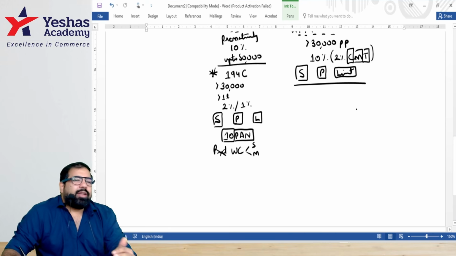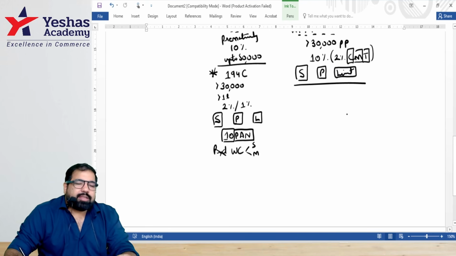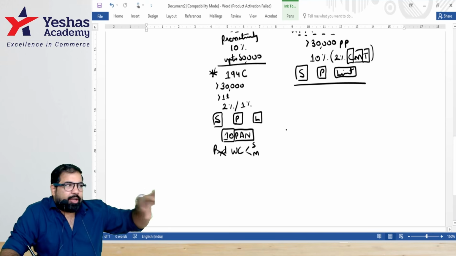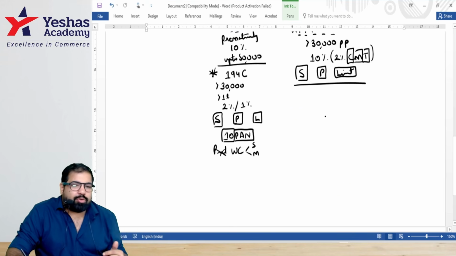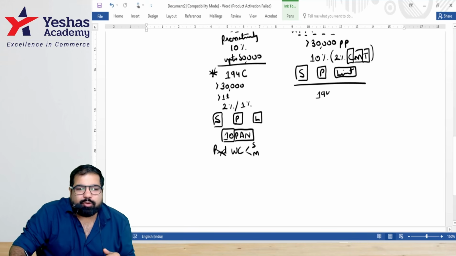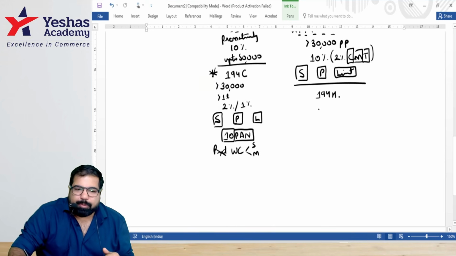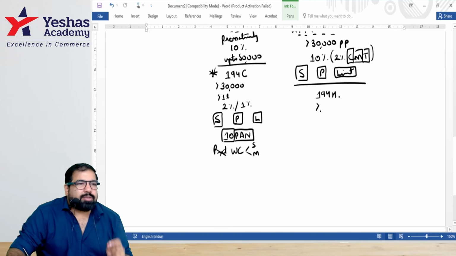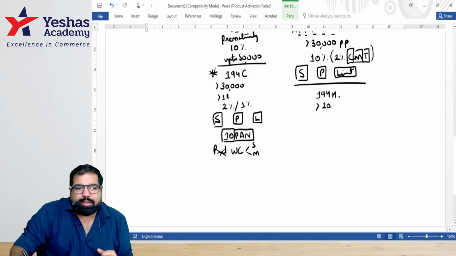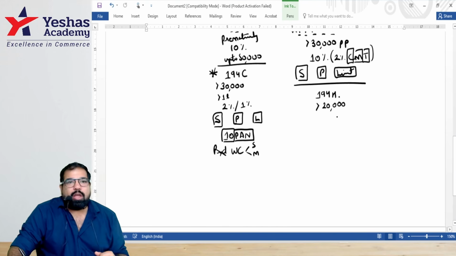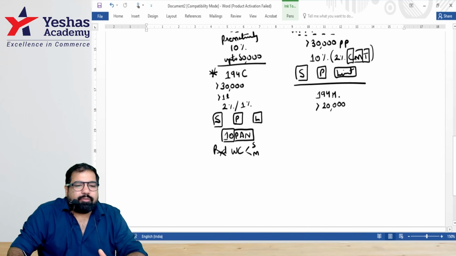Now, guys, sometimes we need more people to help us, like brokers, commission agents. Brokers will find you a new place. Commission agents will sell your goods. There is a section called 194H. H for what, guys? Helper. And in this case, you have to make a small change here. If it's more than 20,000, there will be TDS at the rate of 2%.